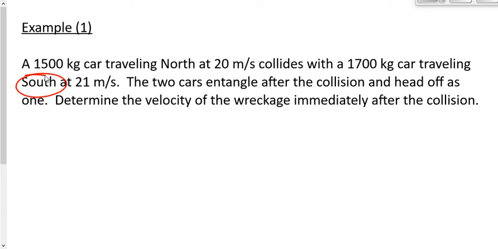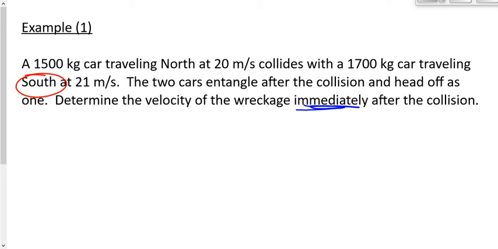We want to determine the velocity of the wreckage immediately after the collision. The reason we say immediately after the collision as opposed to like 5 seconds later is because if we look at immediately after, then we haven't given friction or other forces a chance to act. If we look at 5 seconds after the crash, friction definitely comes into play here.